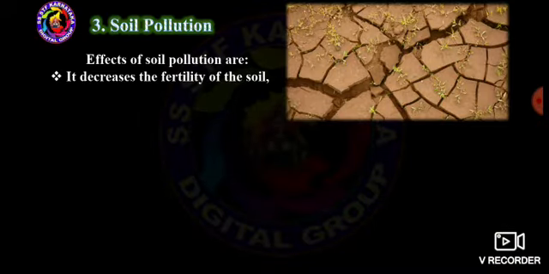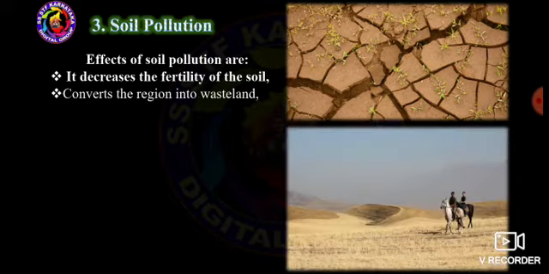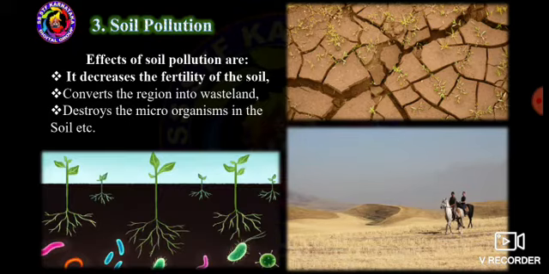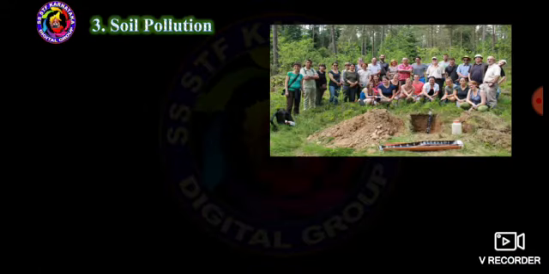Now, effects of soil pollution. It decreases the fertility of the soil, converts the region into wasteland, destroys the microorganisms in the soil, etc.